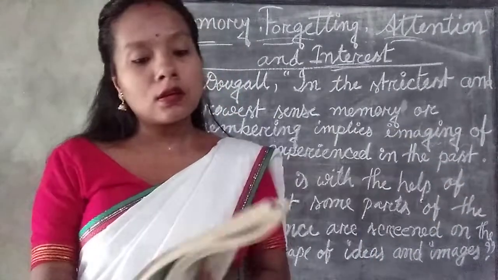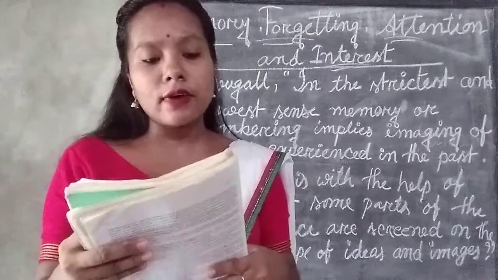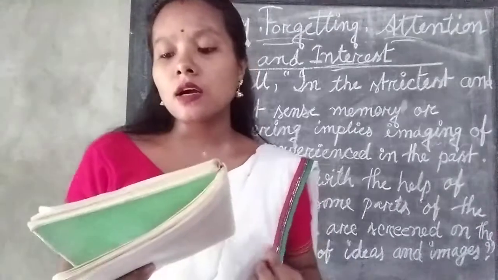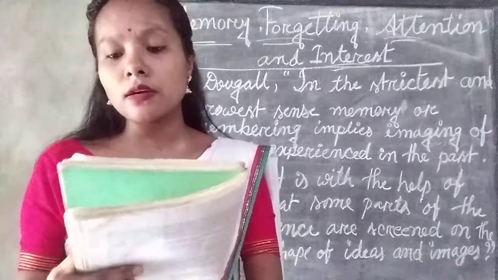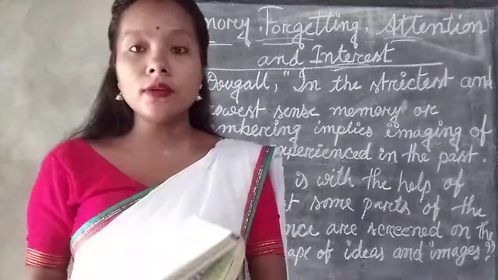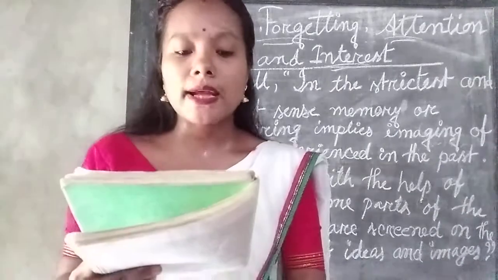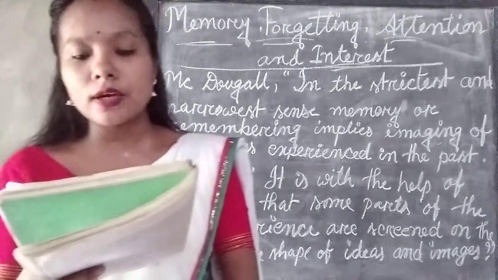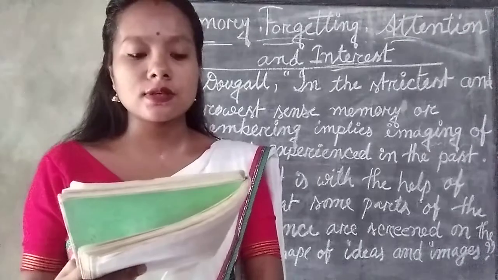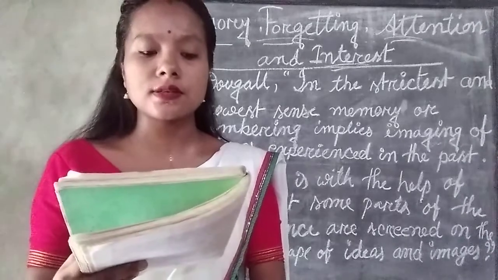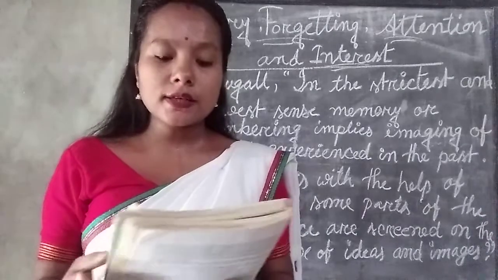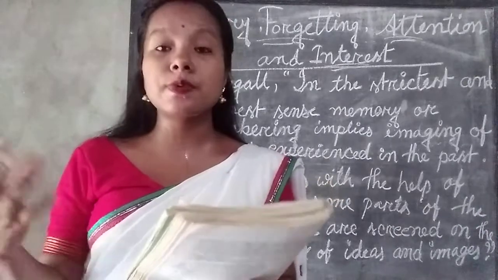Then next, the characteristics of memory are given. See your book on page number 111. In order to give a clear idea about memory, it is necessary to point out the characteristics of memory. The first characteristic is need of sensory experiences. Memory needs direct experience of sense.